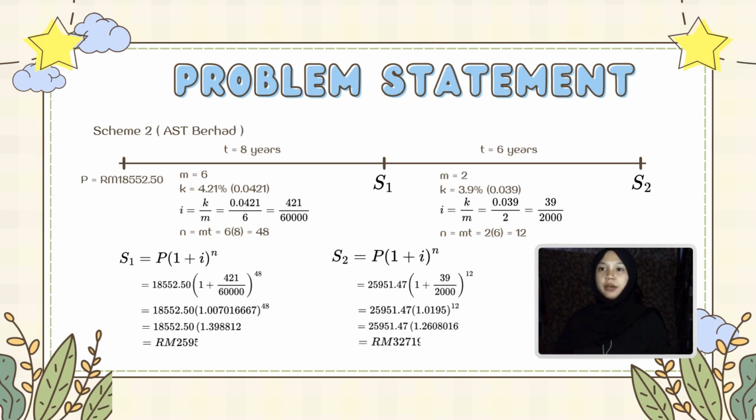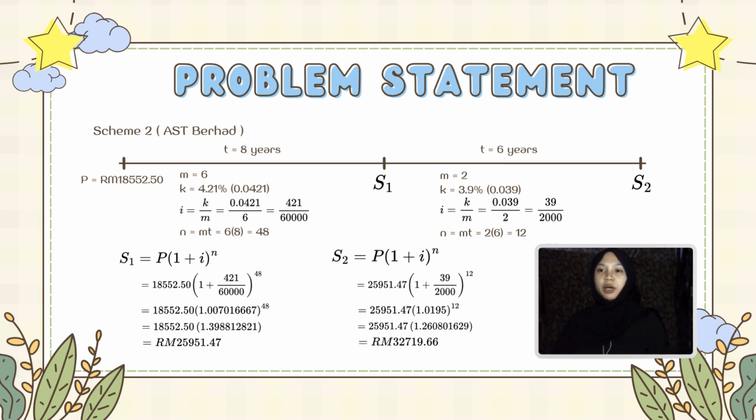Now I will explain Scheme 2 under ASD Berhad. This scheme is also for 14 years, split into the first 8 years and the next 6 years. For the first 8 years, the principal is the same, which is 18,552 ringgit and 50 cents. The interest rate is 4.21% per year, and it's compounded every 2 months, 6 times a year. Using the formula S equals P (1 + i) to the power of n, i is 0.0421 divided by 6, and n is 6 times 8, which is 48.